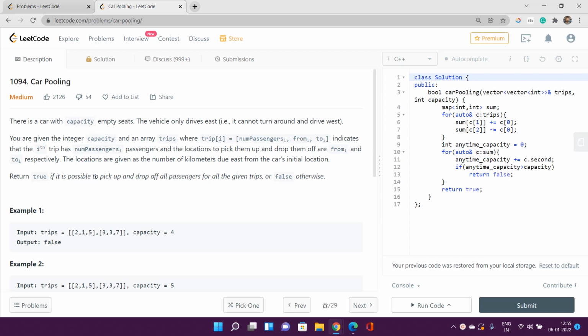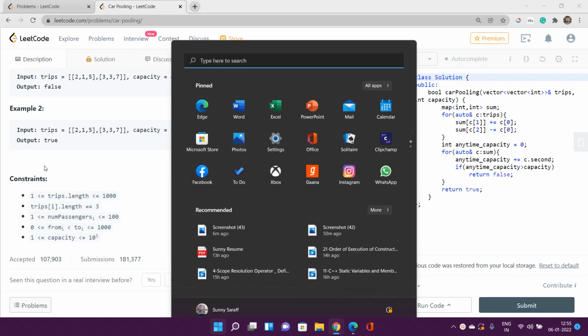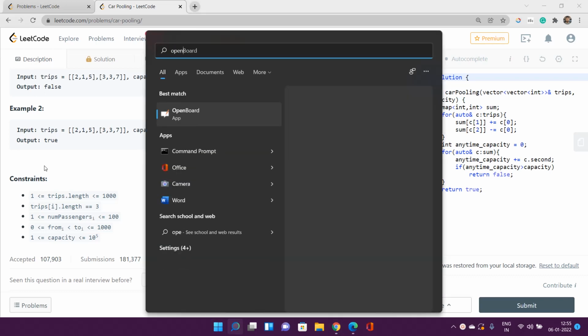We are not going to return; we are always going to move forward. The vehicle only drives east. It cannot turn around and drive west. And we have to find the best solution for this problem. So let's understand this with the help of examples.